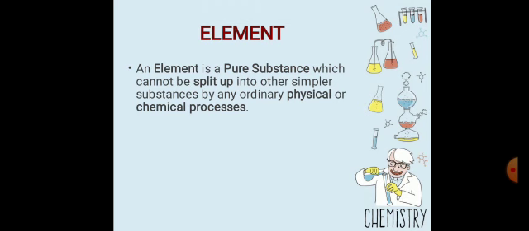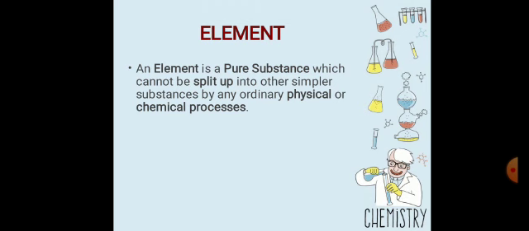The second part is that this pure substance, the element, cannot be broken down into any other simpler substances by an ordinary physical or chemical process.